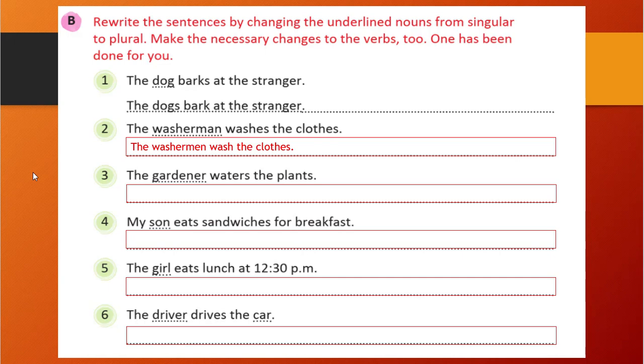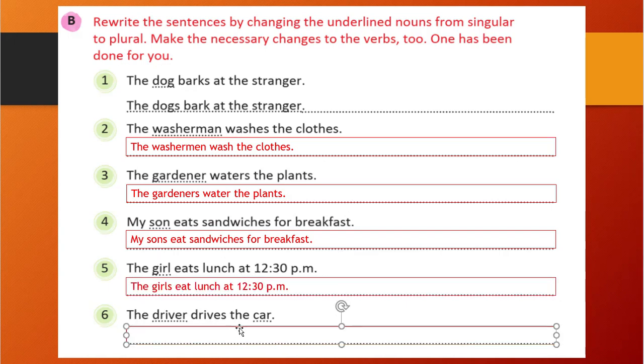Gardener will become gardeners, and waters will become water. Nothing else will change here. Similarly, son will become sons, and its will become it. Girl will become girls, and driver will become drivers, and dries will become dry.